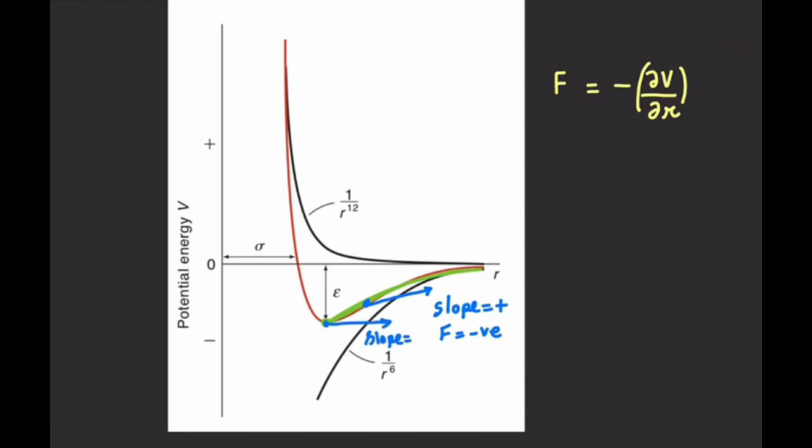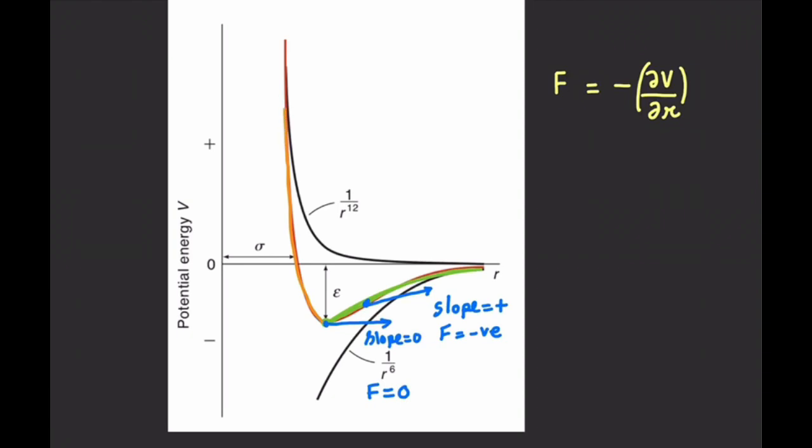Slope is equal to 0. So from here we can say that the interactive forces will be 0. There is no interactive force between the real gas molecules. And if we further decrease the distance between the molecules, then the repulsive force will dominate.